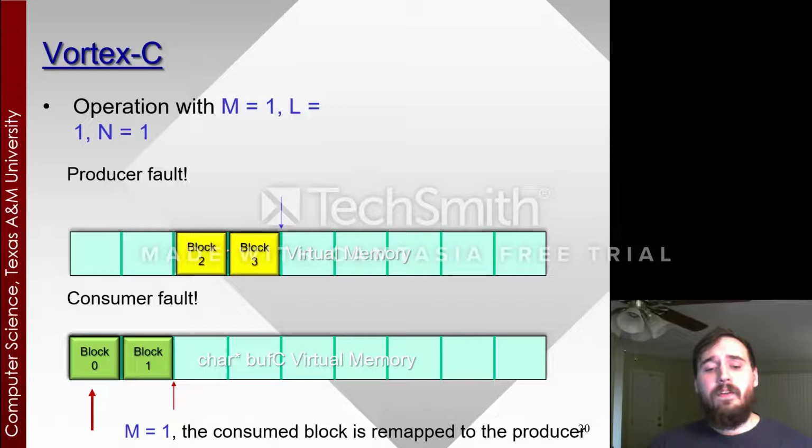So now, for the consumer, we are an entire block away from the first, and so we can actually begin freeing the first block in the stream. So m equals 1. The consumed block, block 0, is remapped to the very front of the producer buffer, so the producer can continue moving along in the virtual space. So let's see this.